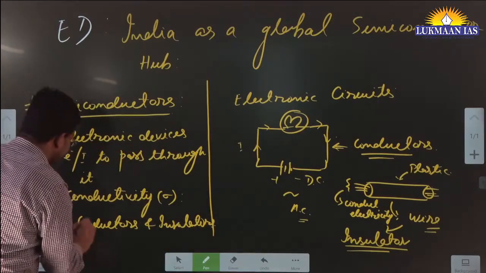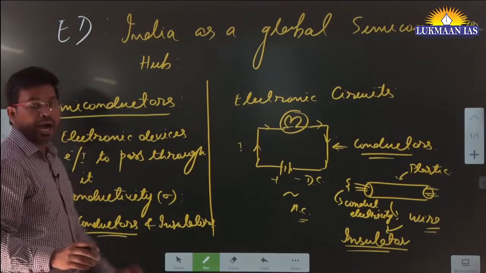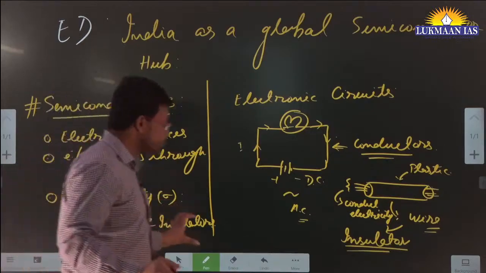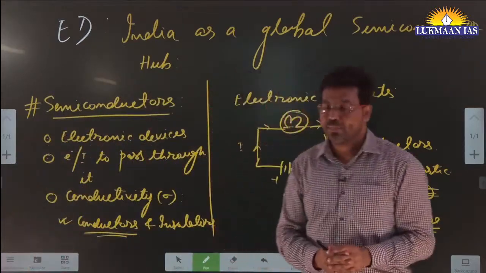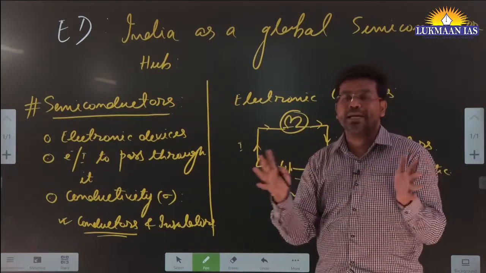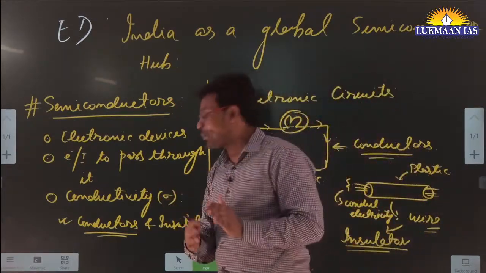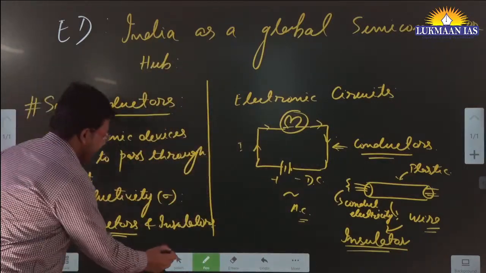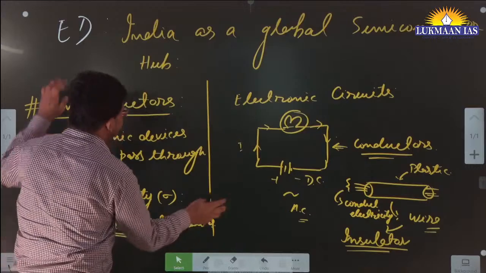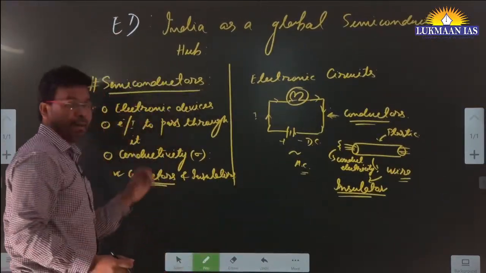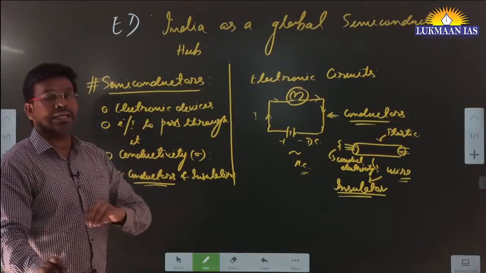Conductors conduct electricity at a very high speed, meaning they allow the electricity to pass through easily. Insulators do not allow the electricity to pass through. Then there are semiconductors, which allow a moderate amount of electricity to pass through, but not as well as conductors. However, semiconductors have many properties which make them applicable for many industrial